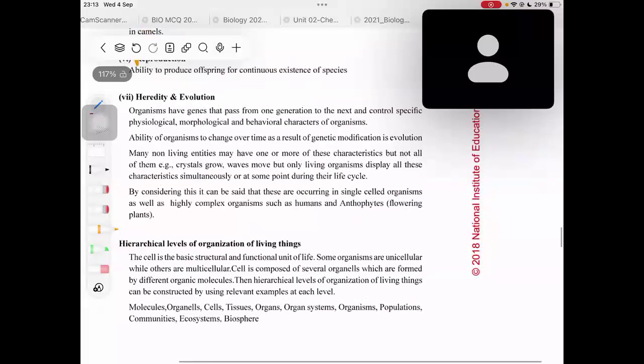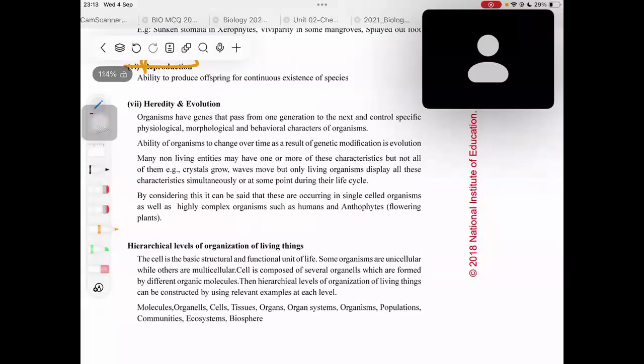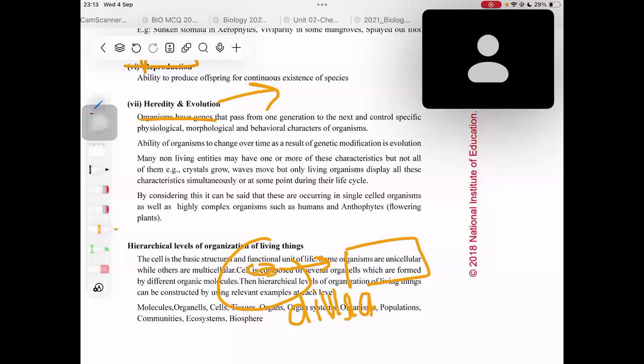Okay, heredity and evolution is the next thing. Now we are talking about how the characters are actually being transferred from one generation to another in this part. Organisms have genes that pass from one generation to the next. And it actually happens by cell division. When nuclear division takes place and then cell division takes place, only then does the information stored in the nucleus pass into the next generation, right?